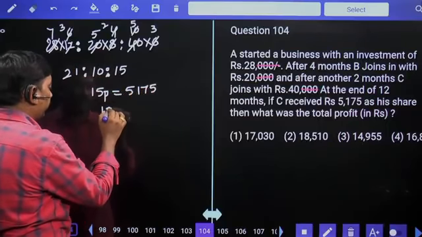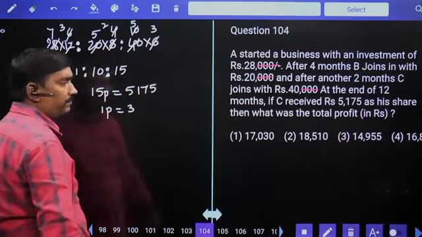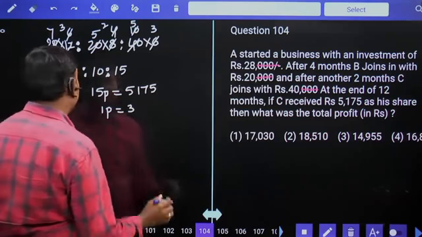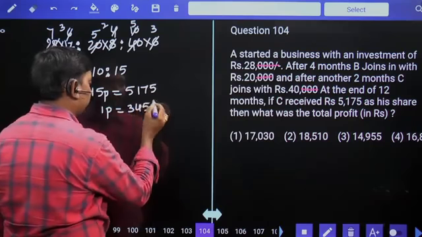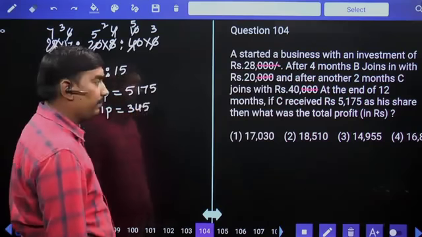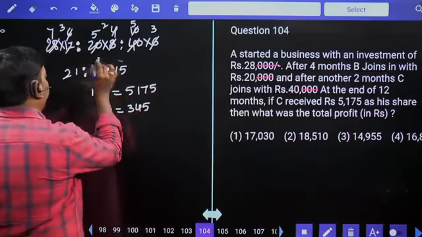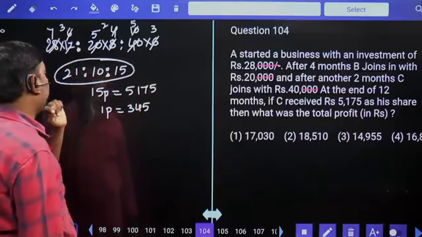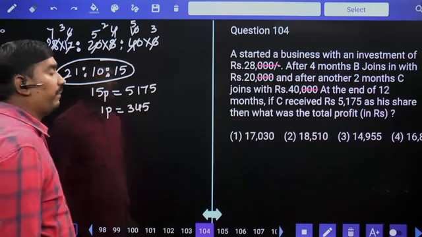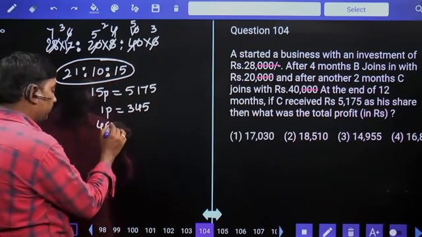From there, 1 part value: 15 times 3 is 45, 15 times 4 is 60, 15 times 5 is 75. So 1 part value is 345. Total profit means 21 plus 10 plus 15: 21 plus 10 is 31, and 31 plus 15 is 46 parts. How much is 46 parts?